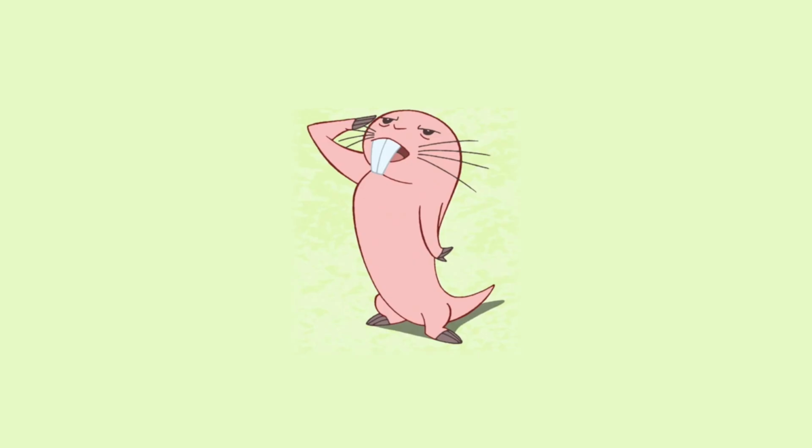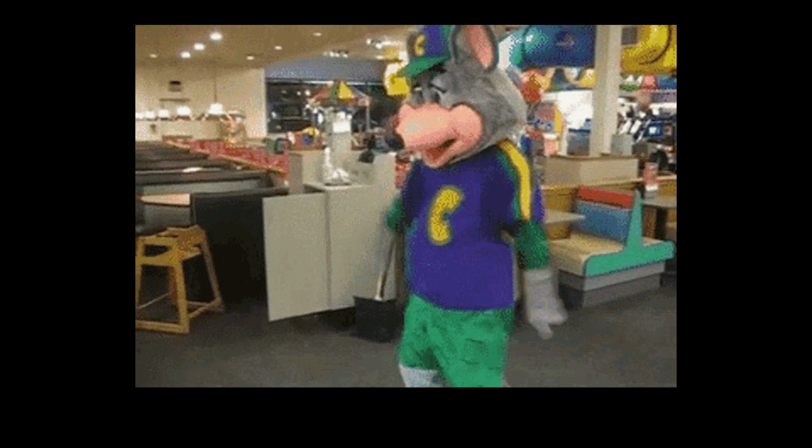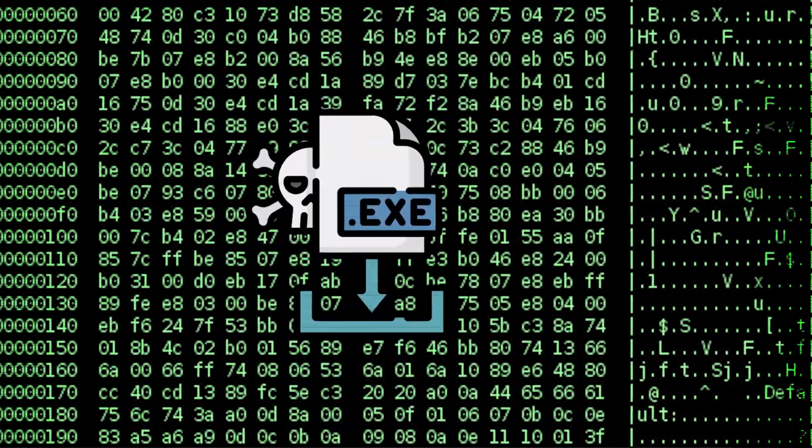It's actually just the first step in a multi-stage infection chain that leads to Dark Crystal, a RAT. No, not that type of rat. And no, not that type of rat either. This type of RAT. A remote access Trojan.